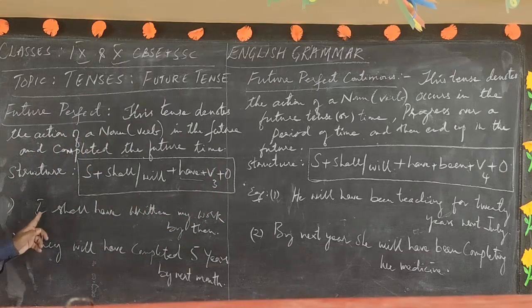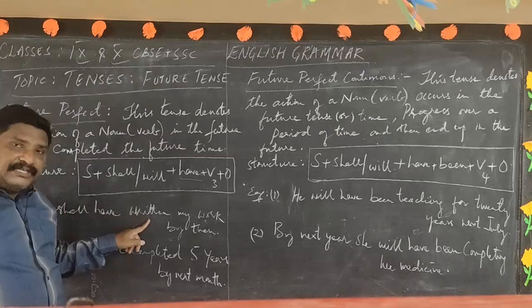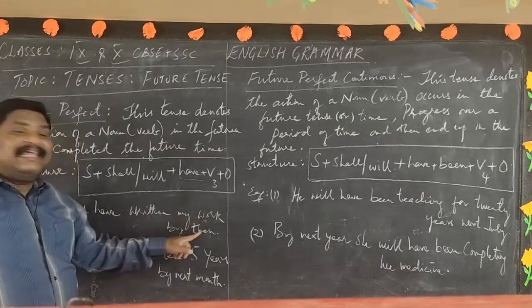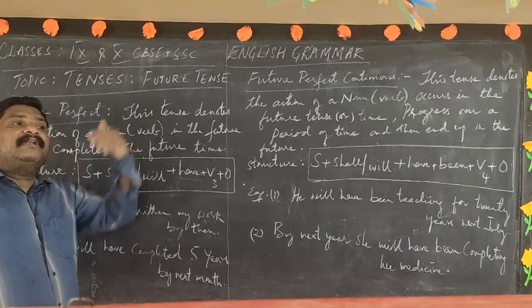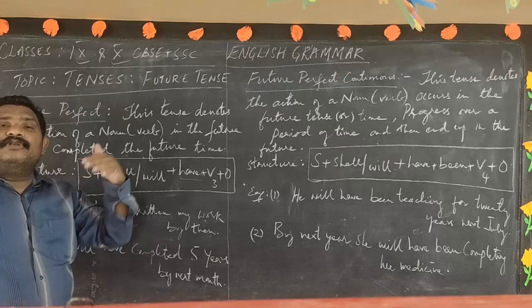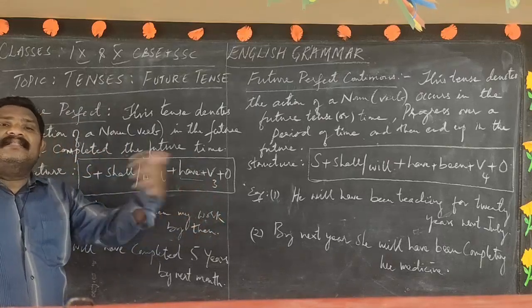Dear students, now see this example sentence. I have taken the first subject I. I shall have written my work by then. That means I am expecting the work which I am going to start in the future to be completed in the future by that time.